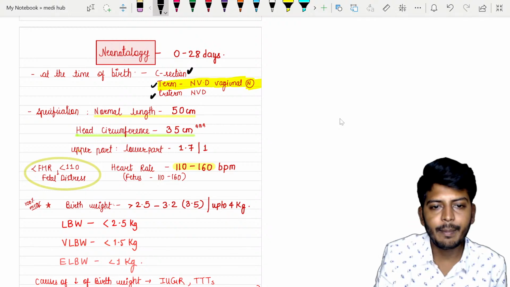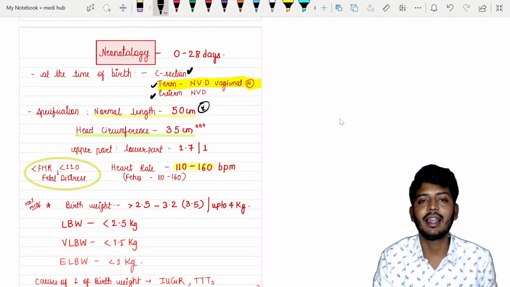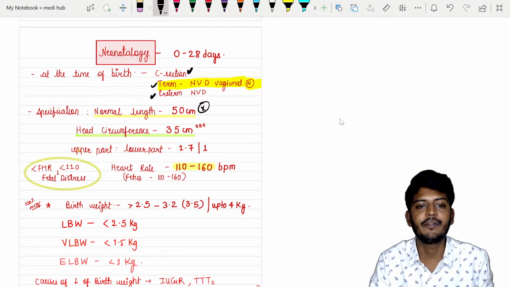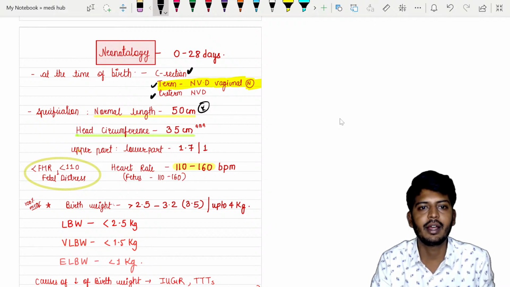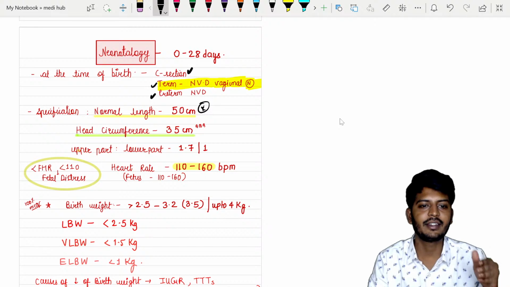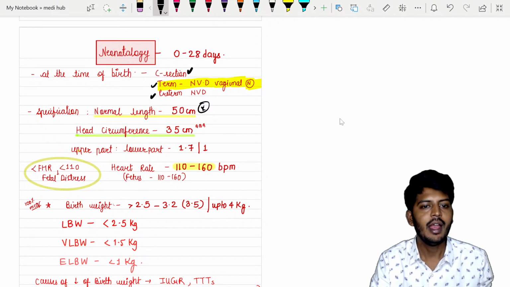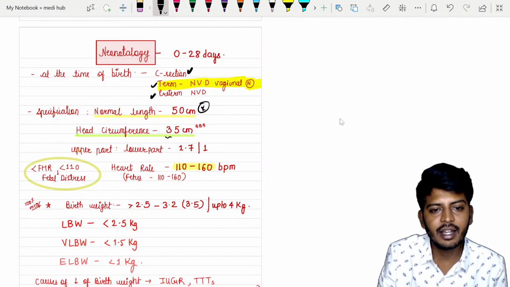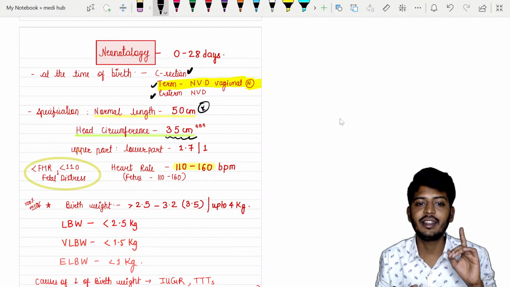So the normal length of the baby is about 50 centimeters. Don't mark 50 meters by mistake. 50 meters means the height would be more than 2-3 buildings. Okay, and head circumference is again 35 centimeters.